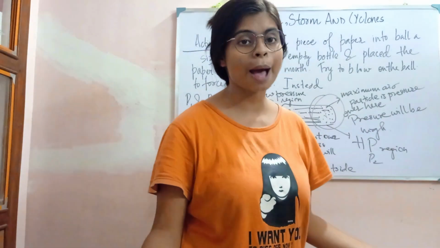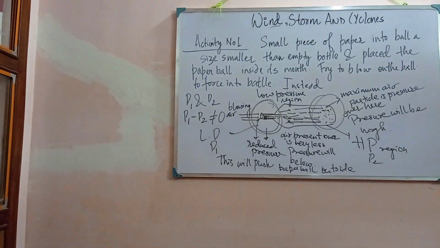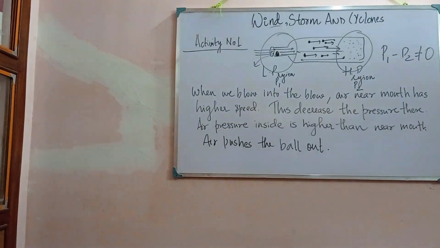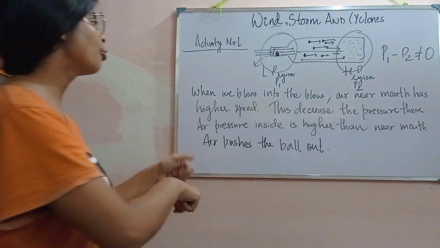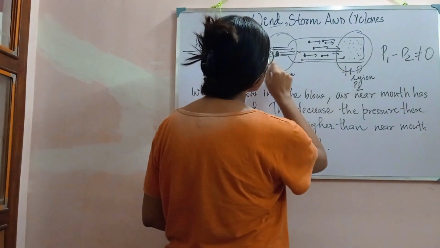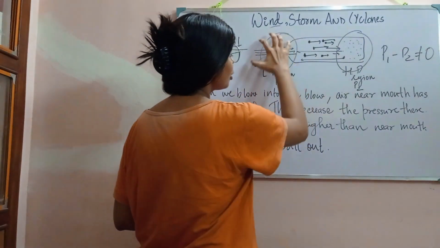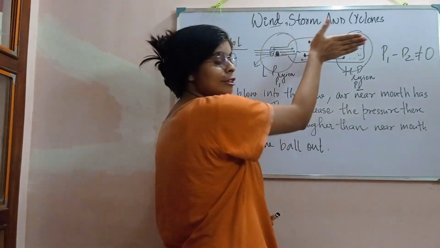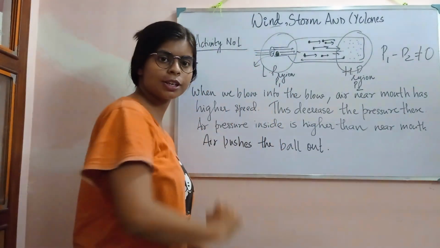So what is actually happening? Let's summarize it. Whenever we blow the air to move inside, the air particles push the air present over this region towards inside, and as a result it creates a low pressure region.